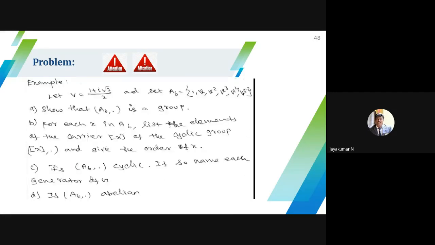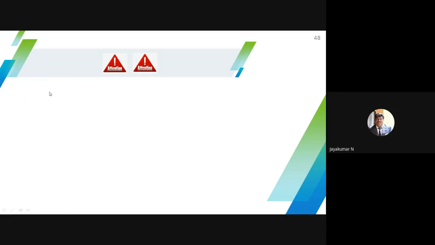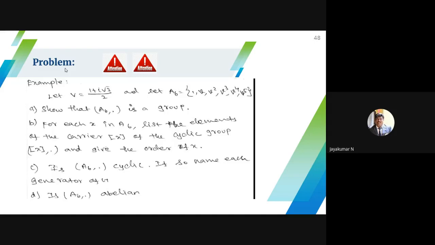This is another important problem. So here, please listen. This is nothing but the sixth root of unity. Already we have seen in plus 2 standard the cube root of unity and the fourth root of unity. This is nothing but the sixth root of unity.